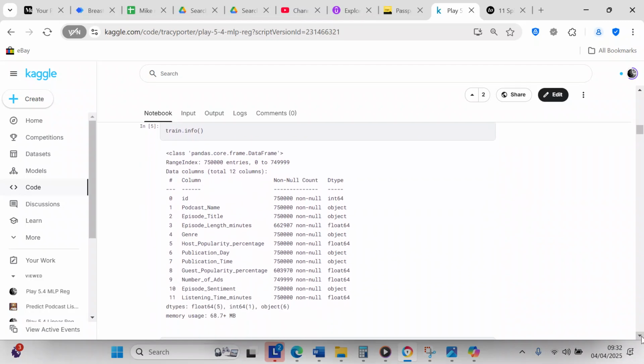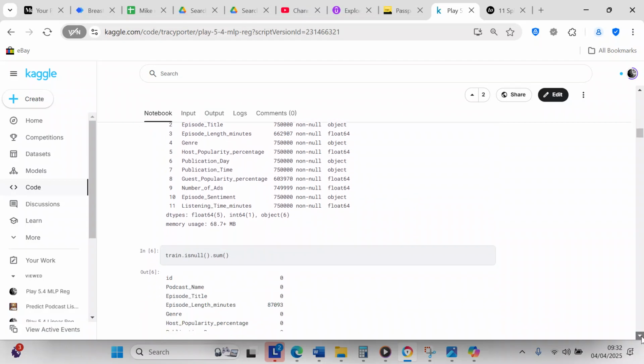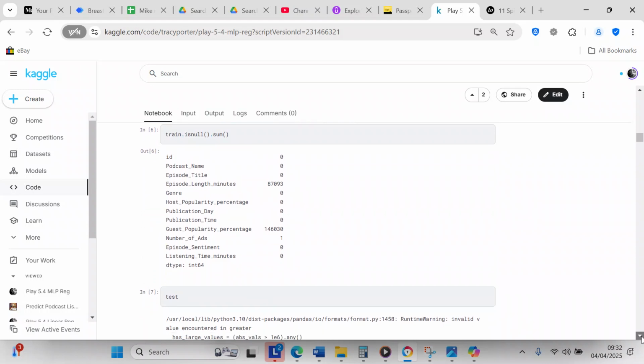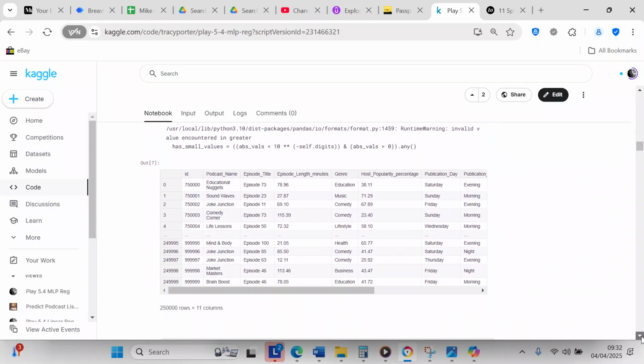We checked info, and you can see we've got integers, floats, and objects. So this is a varied data set, and since it's a varied data set, we're going to have to encode the ordinal objects. We checked for null values. You see episode length minutes has a lot of null values, and guest popularity percentage has a lot of null values, and the number of ads has one null value.